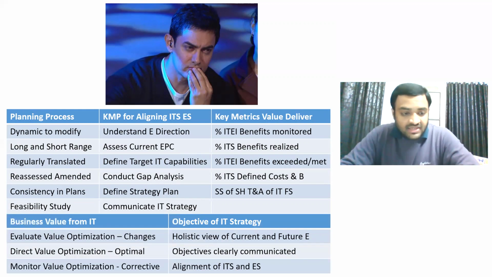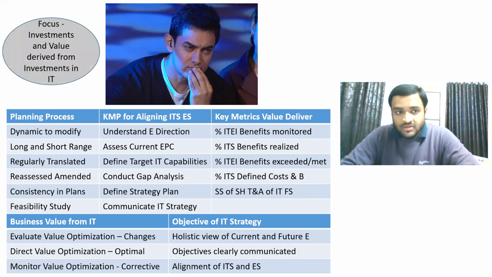He will apply the key governance practices. And he will also see whether the objectives of IT strategy are being achieved or not. Okay, so these are the functions that we have assigned to this person in the planning process. Here the focus is on the investments and value derived from investments in IT.